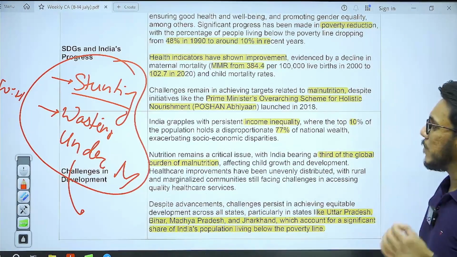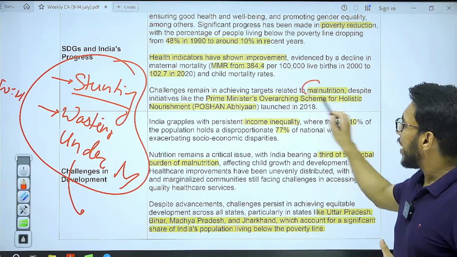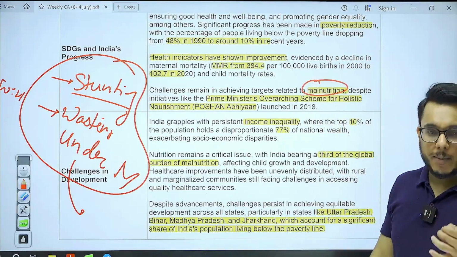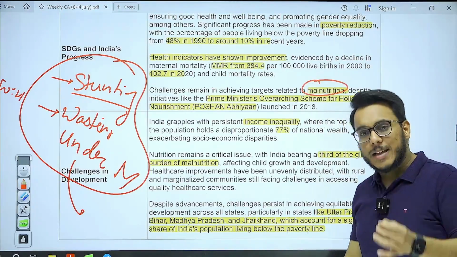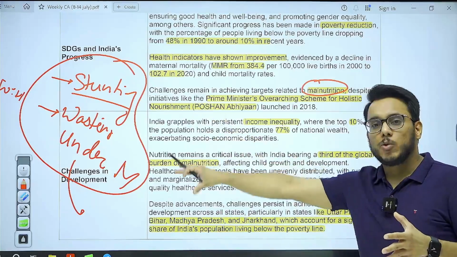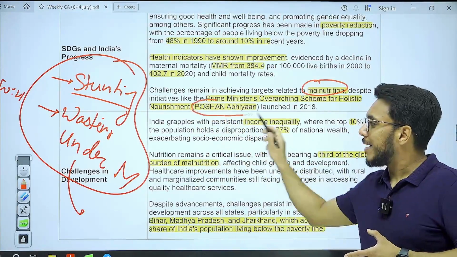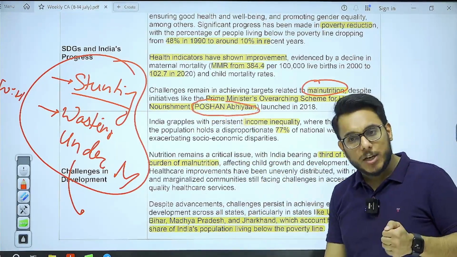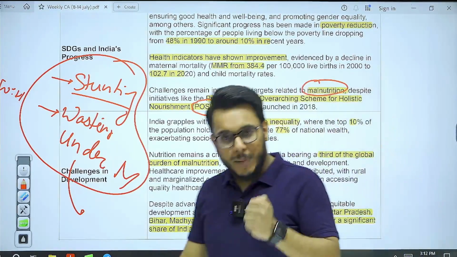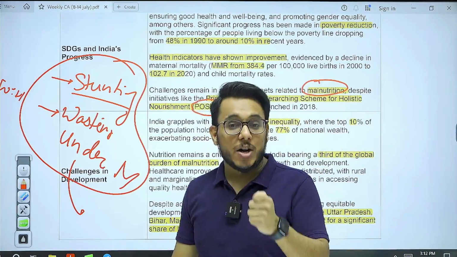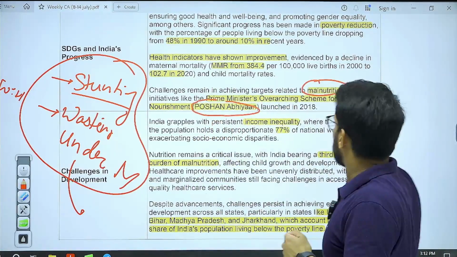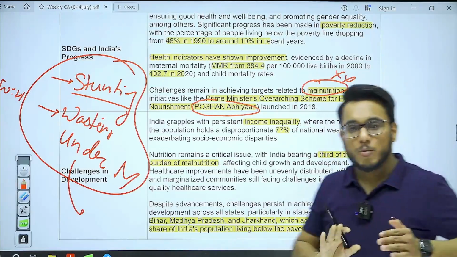Malnutrition is a very big problem in India, and we have not been able to reach the malnutrition targets. Even National Family Health Survey 5 has pointed to poor numbers on these three particular indicators. Now, even the government has started the Poshan Abhiyan. In Poshan Abhiyan, pregnant women, lactating mothers, and children are the focus. But still, we have not been able to reduce hunger.